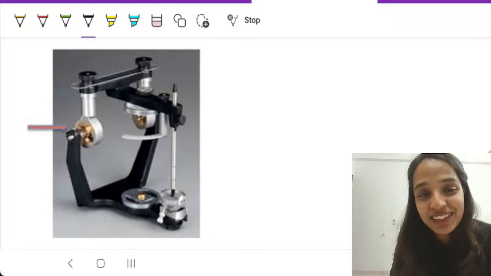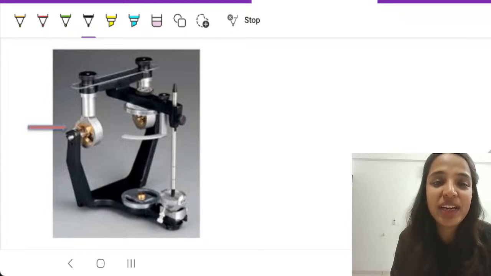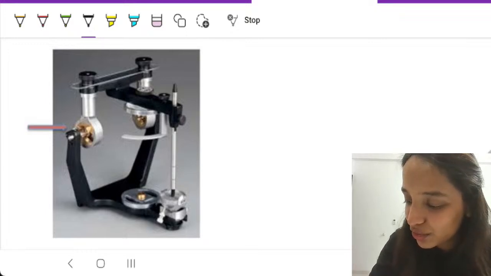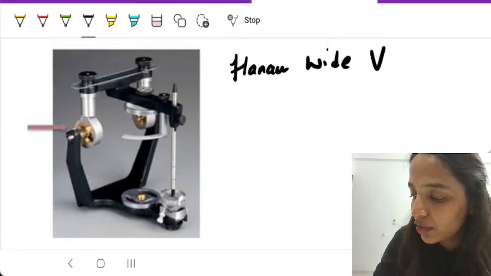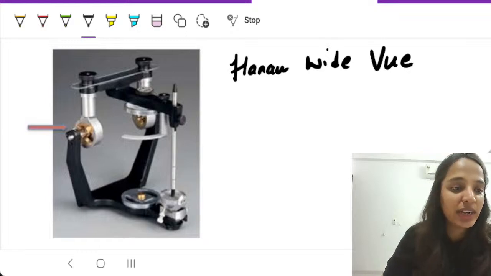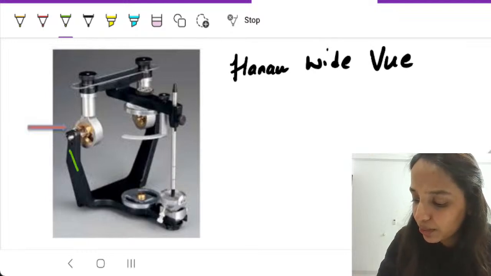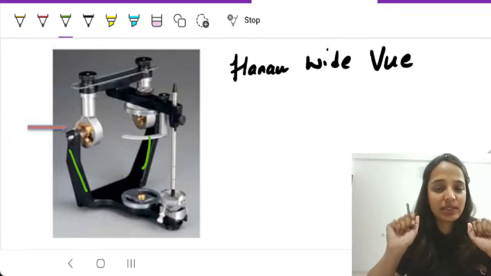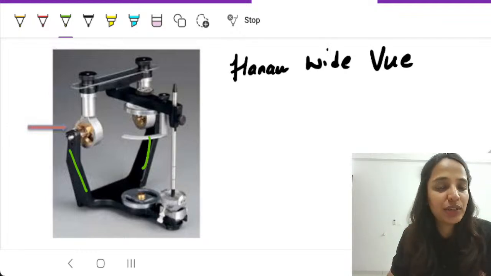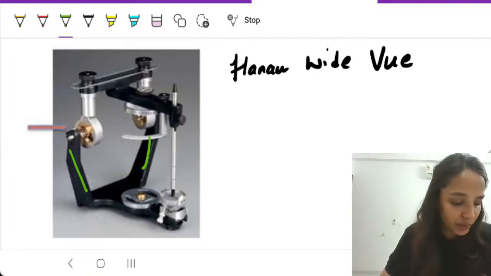Semi-adjustable is the type or the classification. Which Hanau? Hanau Wide Vue, right? So good that we discussed this. This is Hanau Wide Vue. Now why do we say Hanau Wide Vue? This particular arm is wide. Posteriorly, it is wide and open like this, so it gives you unobstructed lingual access or lingual view. That is why it is called Hanau Wide Vue.